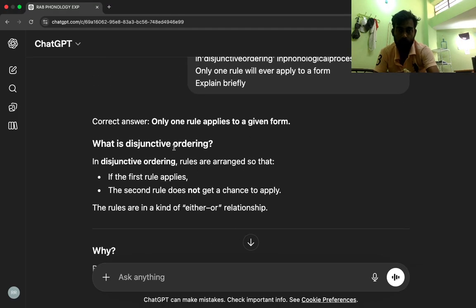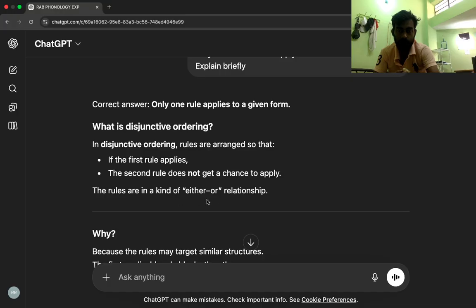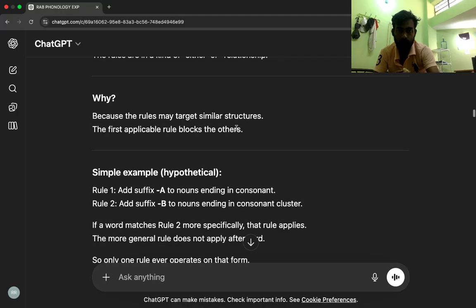Correct answer: only one rule applies to a given form. What is disjunctive ordering? In disjunctive ordering, rules are arranged so that if the first rule applies, the second rule does not get a chance to apply. The rules are in a kind of either-or relationship. Why? Because the rules may target similar structures. The first applicable rule blocks the others.